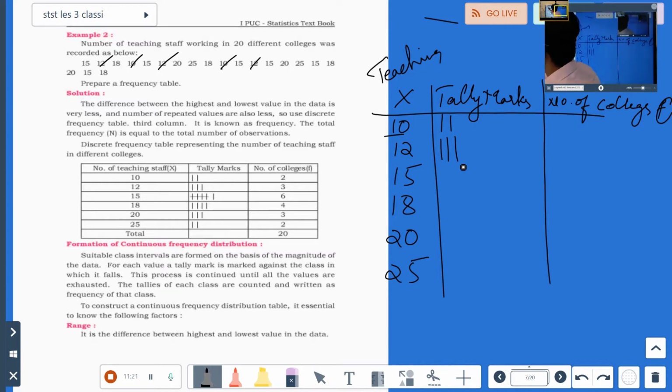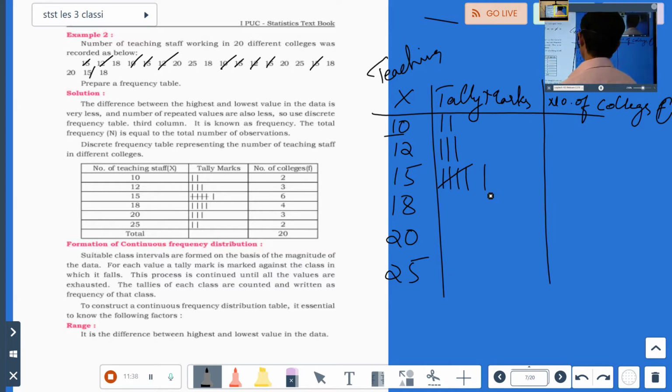Then you have 15. One here, put a tally mark. Then 2, 3, 4, 5, and the sixth tally mark. Okay, then we have the next number. See, if you do it like this, you'll easily come to know where your numbers are and how many numbers have already finished, so confusion will be lessened.